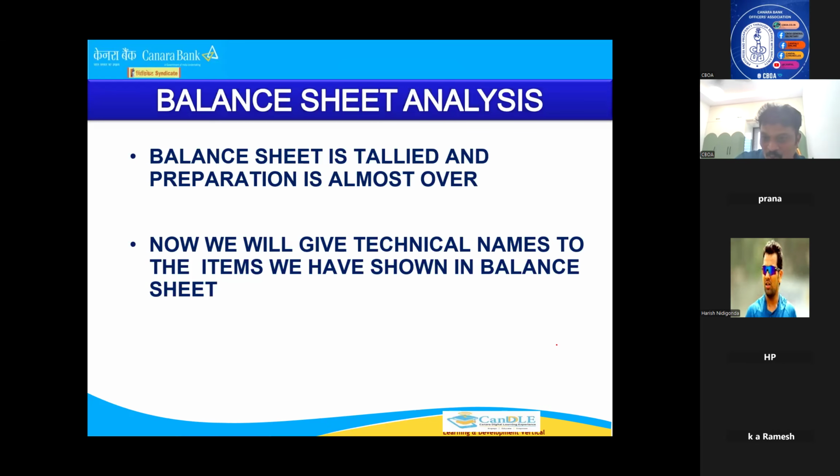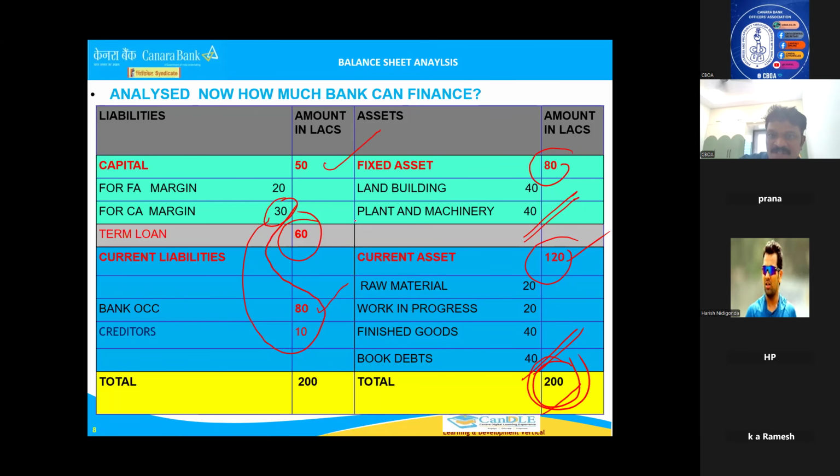Again, I'm repeating, total 200 project we have placed. Manager told 25% margin. We brought 50 lakhs. Remaining, the bank has given in the form of term loan 60 lakhs to purchase this. And the remaining 90 lakhs the bank wants to finance, but the creditor is giving 10 lakhs. We have reduced our working capital to 80 lakhs. This is for purchase of this. Okay. This is how the balance sheet, and total 200 lakhs you want, 200 is tallied.